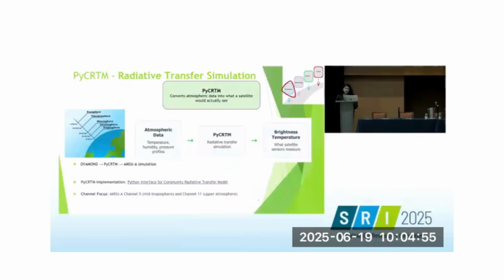So this is interesting. To convert the atmospheric state variables into the satellite brightness temperature, we make use of a method called PyCRTM, which is nothing but a Python interface to the Community Radiative Transfer Model. It takes in all the atmospheric variables and converts them into brightness temperature. This helps in understanding how radiation travels through the atmosphere. Again, like I mentioned, we focused on MCOA channel 5, which is sensitive to the troposphere, and channel 11 is sensitive to the upper parts of the troposphere and some parts of the stratosphere.